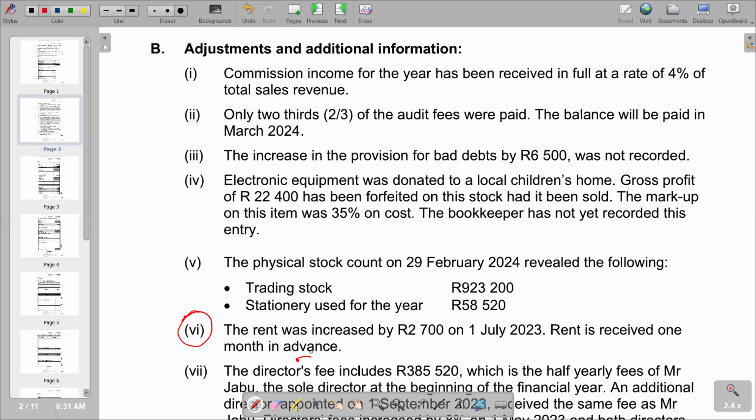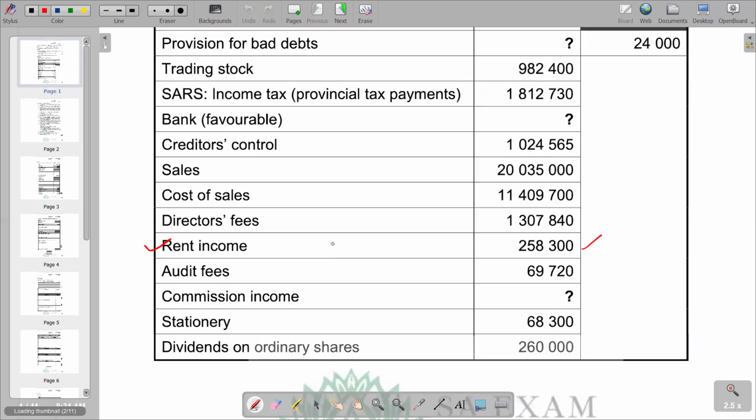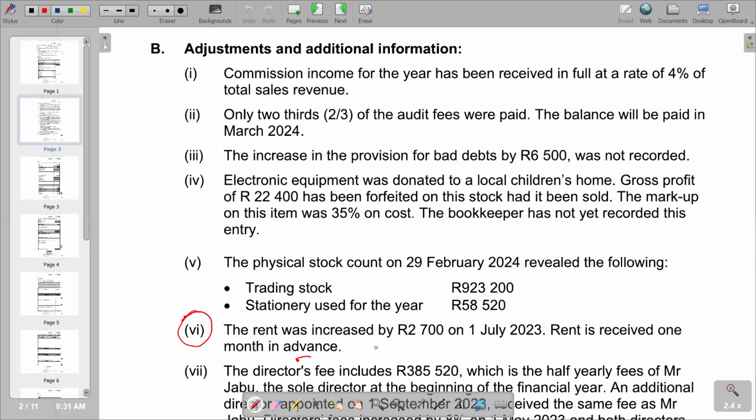So what it means is the rent that we have here is for 13 months. We've got rent for 13 months. And then if you refer back to the adjustments, we see that the rent was increased by 2,700 on 1 July 2023. And the rent is received 1 month in advance.